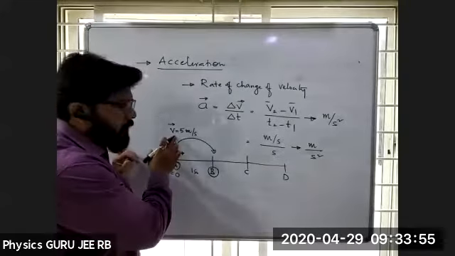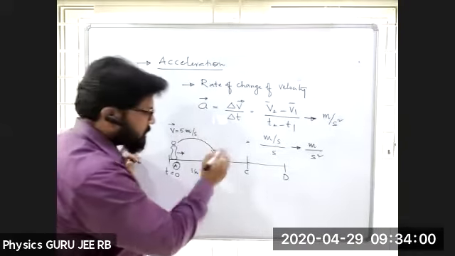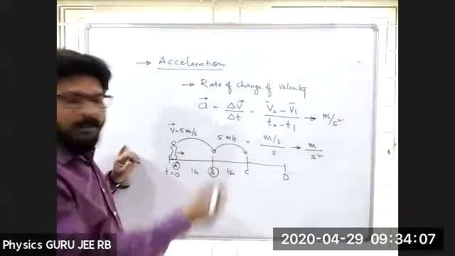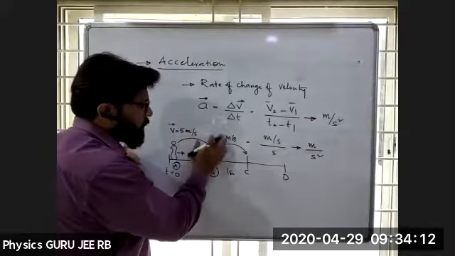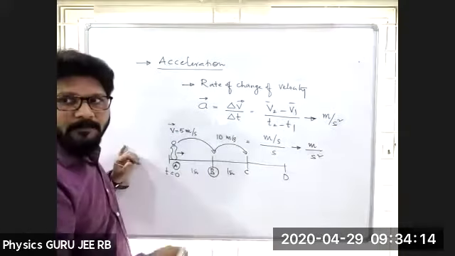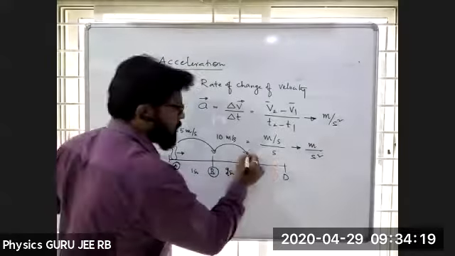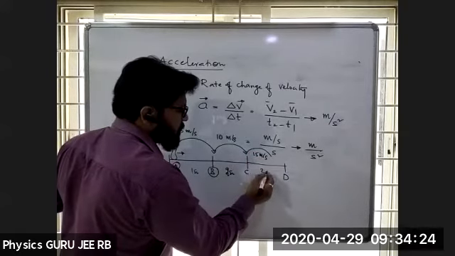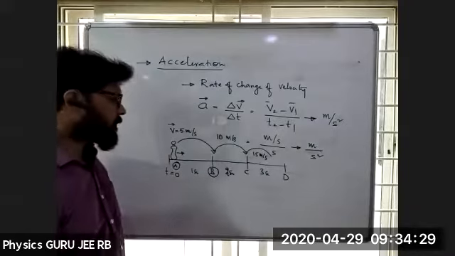It's nothing but velocity. Velocity is 5 meters per second in 1 second. Next, again here 5 meters per second in 1 second. That means it has to be doubled, so it becomes 10 meter per second after 2 seconds. Next, he is moving at 15 meter per second after 3 seconds. Right? Now you see here. What is the meaning of that?